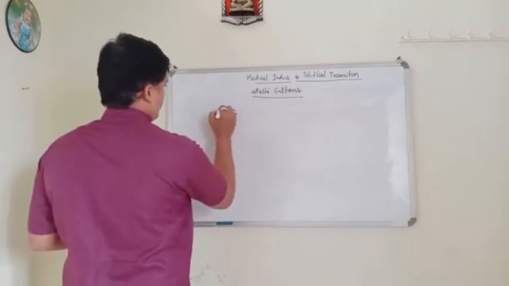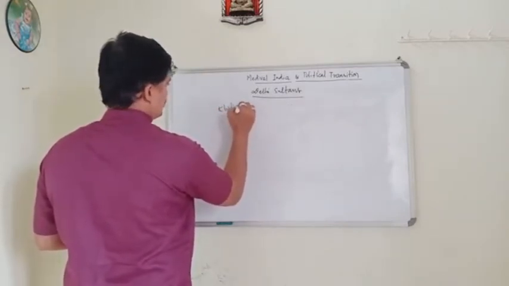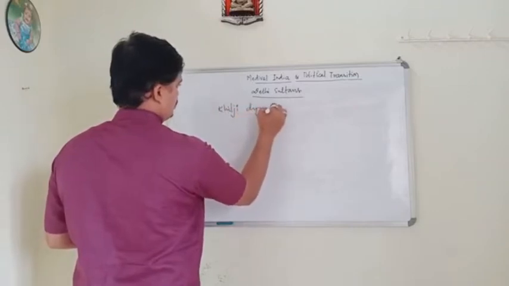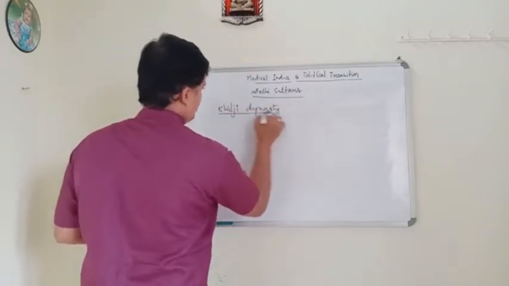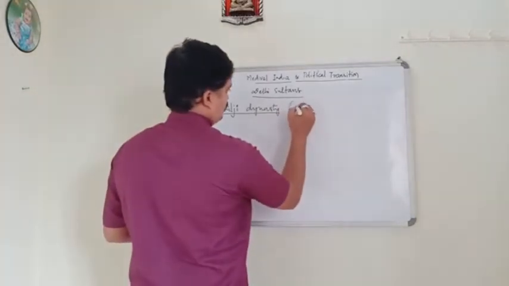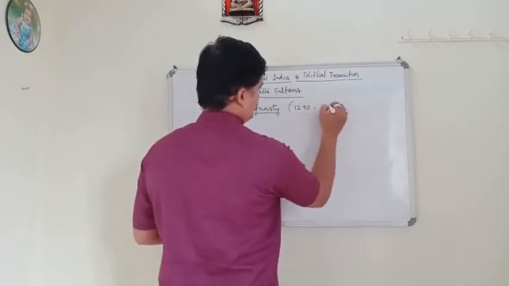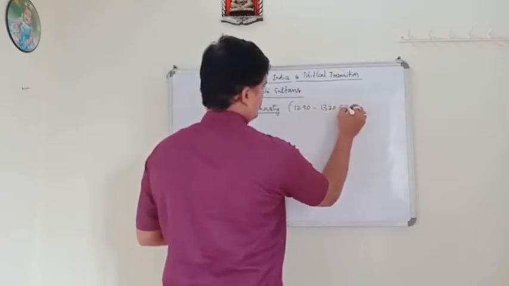So next we are going to learn about the Khilji Dynasty. It came after the slave dynasty. The period of the Khilji Dynasty was 1290 to 1320 CE.